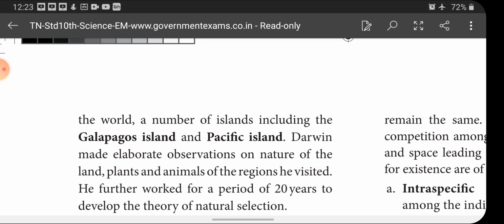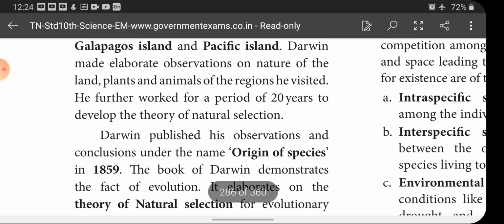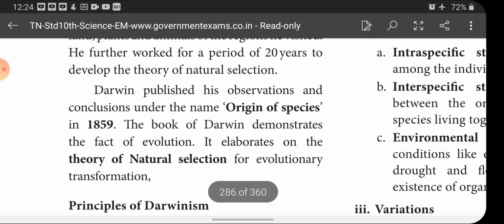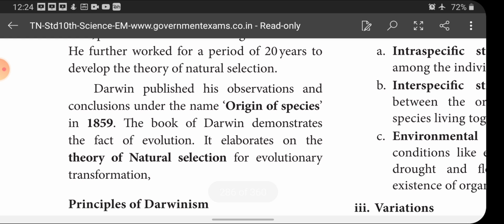Darwin published his observations and conclusions under the name Origin of Species in 1859. The book demonstrates the fact of evolution. It elaborates on the theory of natural selection for evolutionary transformation.